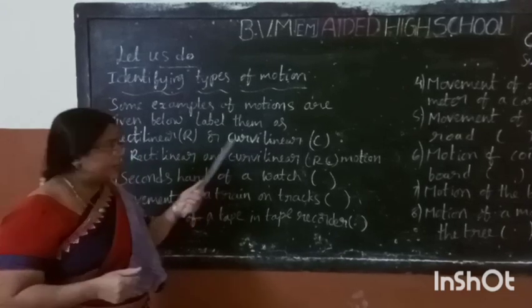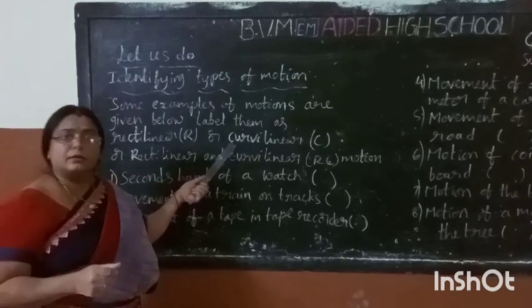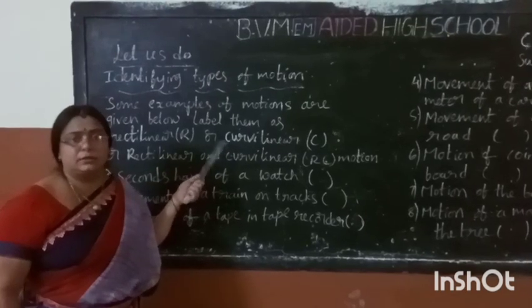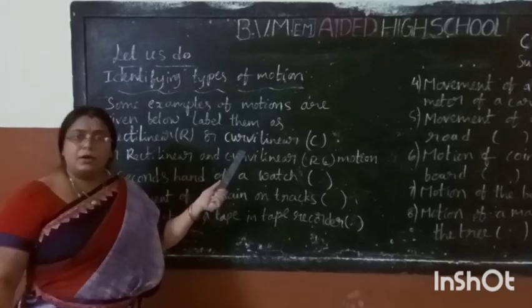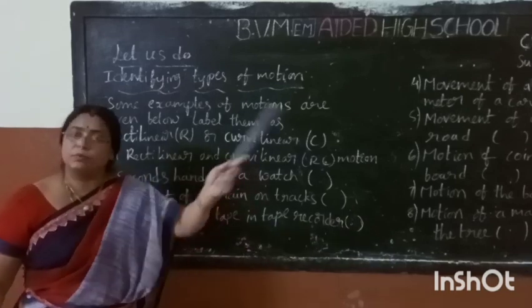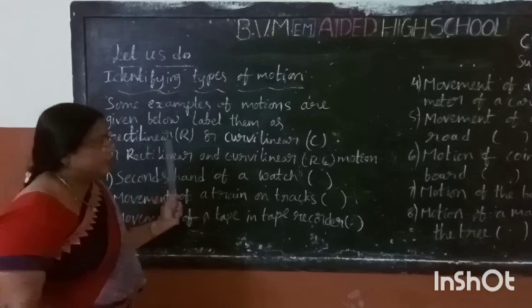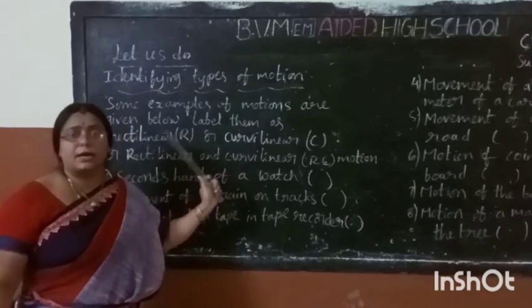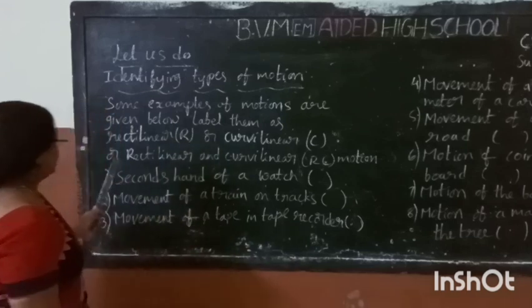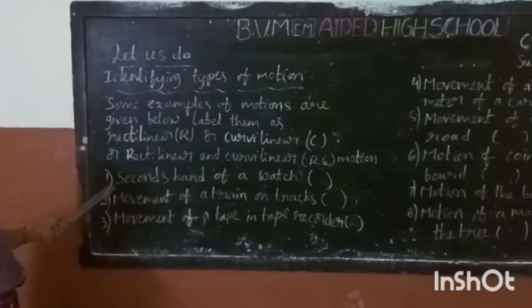Do you understand, children? These two are translatory motion. All the parts are moving along the direction of the motion. So they are called rectilinear and curvilinear, and they are called translatory motion. Okay, children, first we have to see these ones.